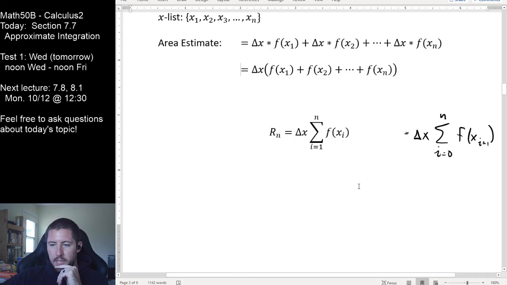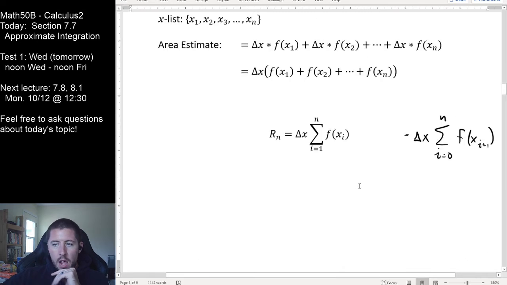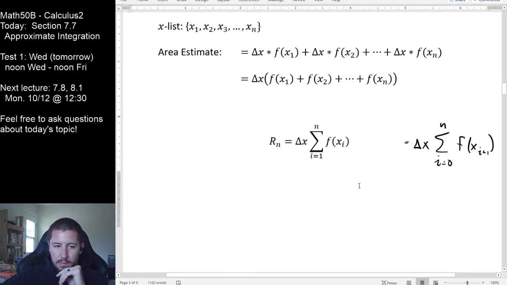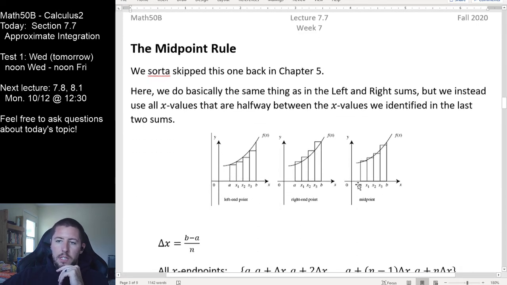We'll get better and better with sums here for sure this semester. So these two aren't exciting. You've literally done all this before. Nothing new there. Midpoint rule. First thing that's new to us here.